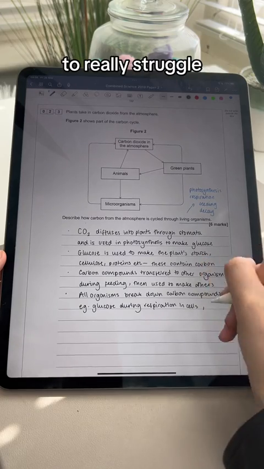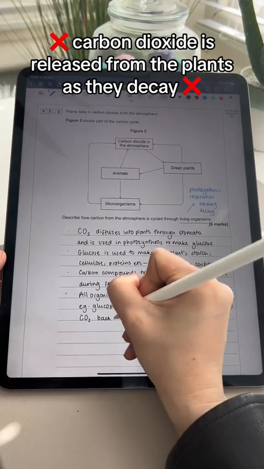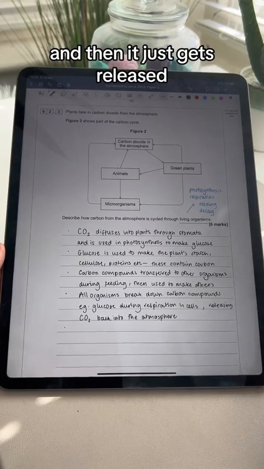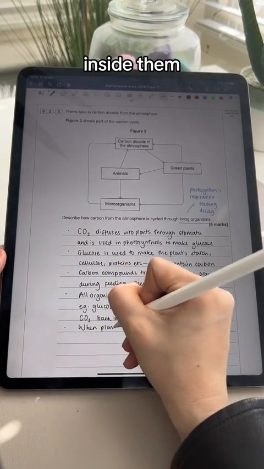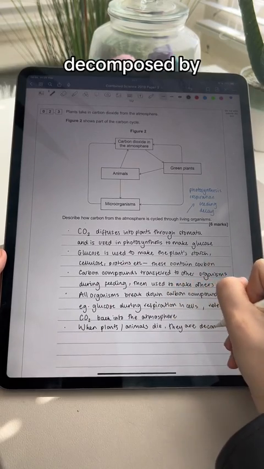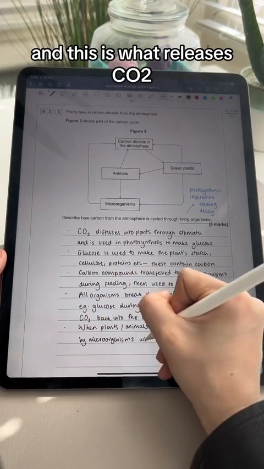Finally, students tend to really struggle talking about decay. I see a lot of students saying things like carbon dioxide is released from the plants as they decay. But that suggests they retain CO2 like some sort of balloon, and then it just gets released. But they actually just have carbon inside them in the form of their carbon compounds like glucose. So the dead organisms and waste get decomposed by microorganisms, and these actually use their carbon compounds in respiration, and this is what releases CO2.